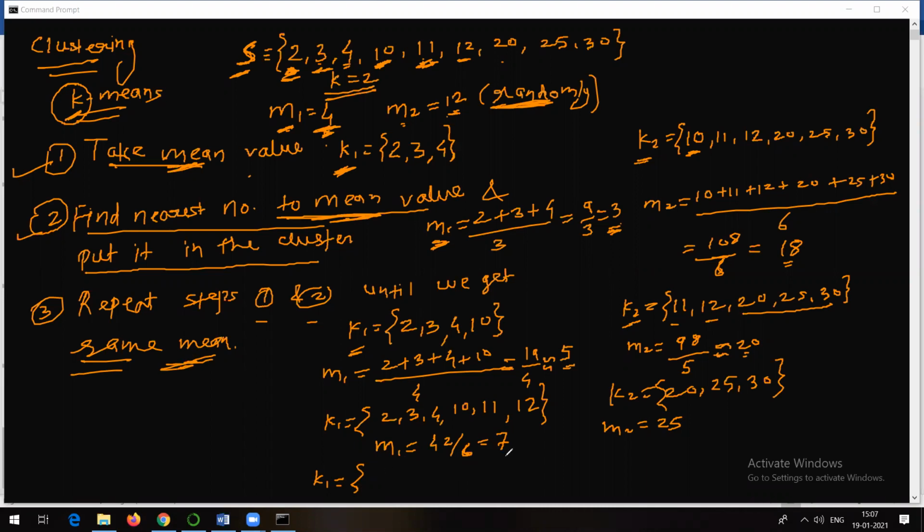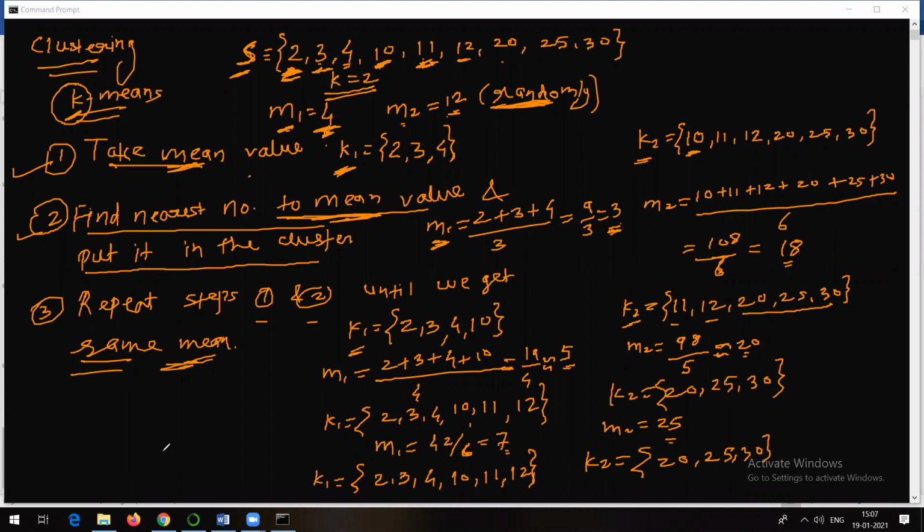In this case, just check whether 2 is nearer to 7 or 25. Obviously 2 is nearer to 7. 3 is nearer to 7. 4 is nearer to 7. 10 is nearer to 7. 11 is nearer to 7. And 12 is nearer to 7. Talking about 20, 20 is nearer to 25 as compared to 7. So this is the first cluster and the second cluster is going to be the same: 20, 25, 30.